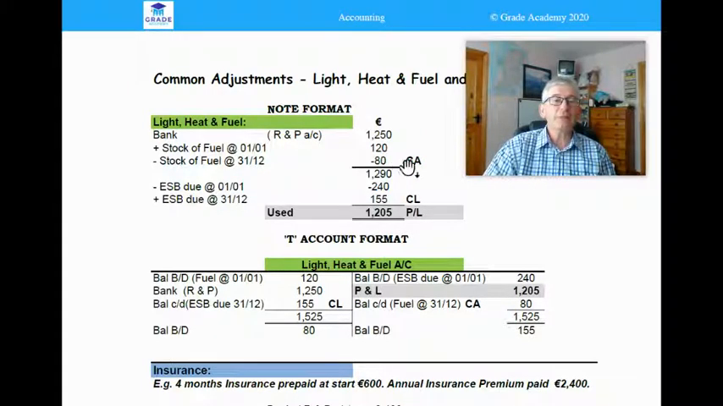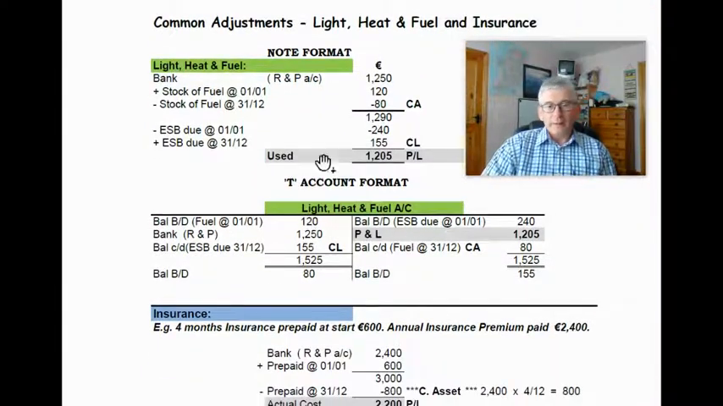That stock of fuel at the end will be a current asset. The Electric Ireland or the ESB due at the end will be a current liability. Now, that's the vertical format. If you do it in a T account format, well, you know your accounting. It is the purest way of doing workings, but it doesn't suit everyone. Some people prefer doing the vertical format, just find it easier. But if you're doing your workings in T account format, you know your accounting, and I would have no worries for you.